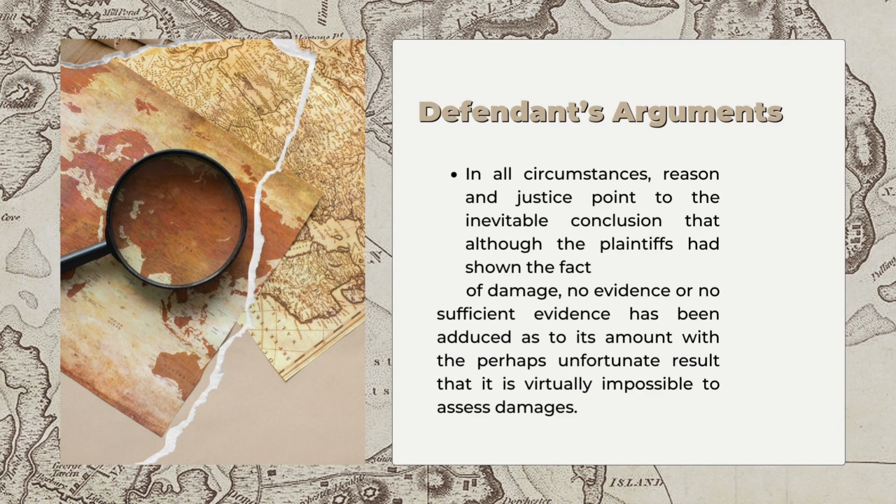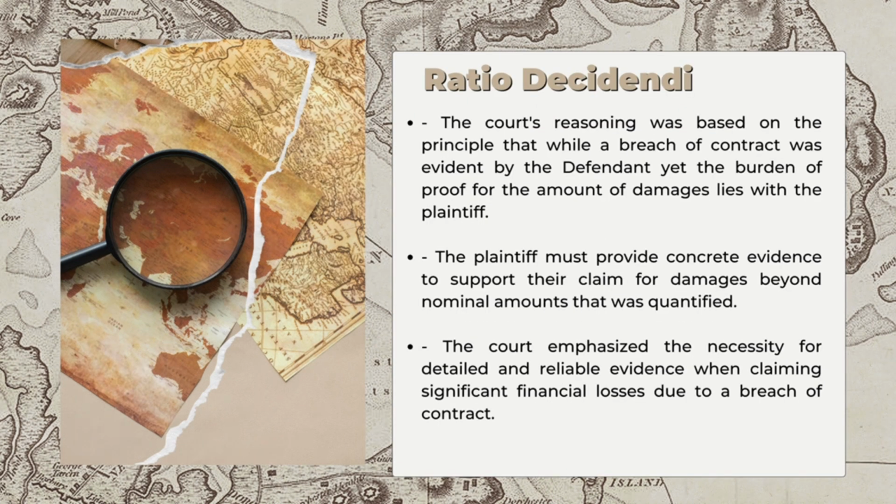In regards to the ruling and the ratio decidendi provided by this case, the courts reasoned based on the principle that although breach of contract was evident by the defendant, the burden of proof for the amount of damages lies with the plaintiff. So the plaintiff had to provide further analysis and proof of how much damage had accrued, and the quantum of the damages that had accrued to them due to the defendant's failure to deliver on time. And the plaintiff had to provide further and more concrete evidence to support their claim of damage beyond the nominal amount that was quantified by the courts.